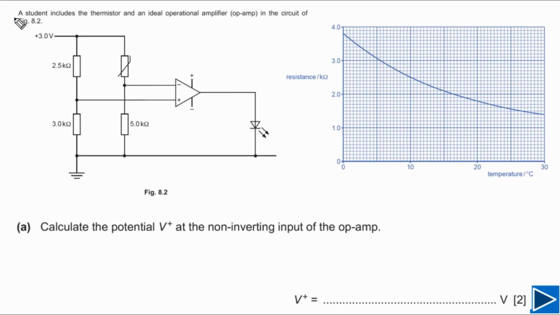For this question, it is also given that a student includes the thermistor and an ideal operational amplifier in the circuit of figure 8.2.